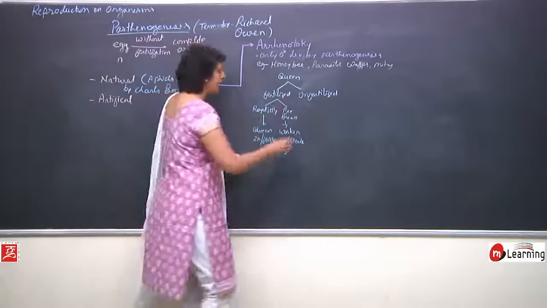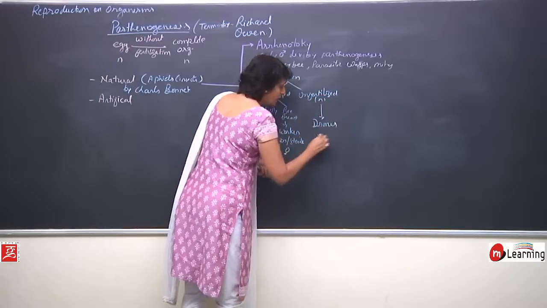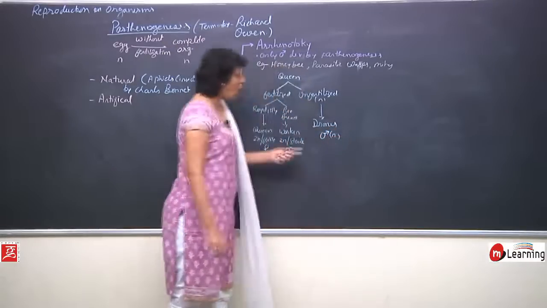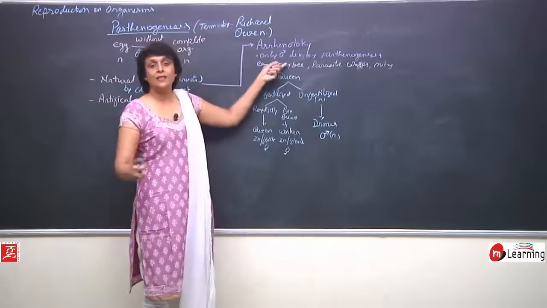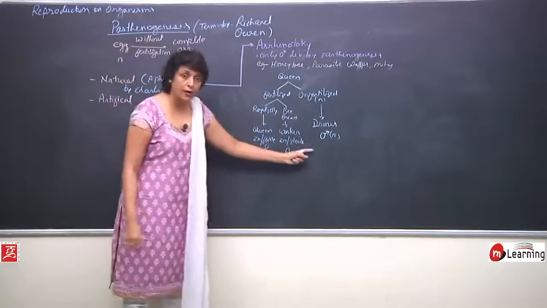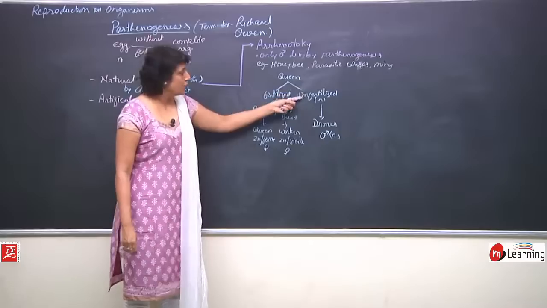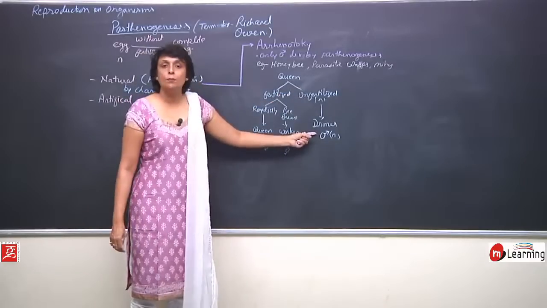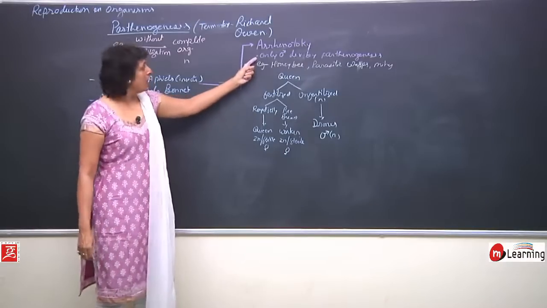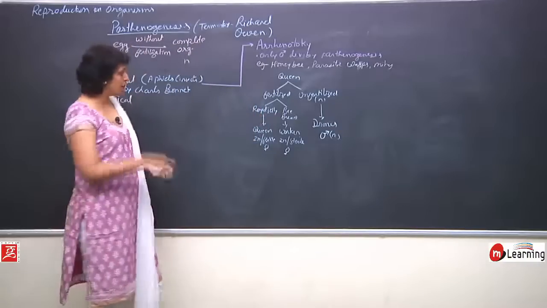The unfertilized eggs which are haploid develop into drones, and drones are males. They are haploid males. So, all the males which are found in the colony of a bee or these parasitic wasps are all haploid males coming from unfertilized eggs. So, this is an egg which has given rise to a complete organism without fertilization. So, when we talk of arhenotoky, it is only males which develop by this method of parthenogenesis.